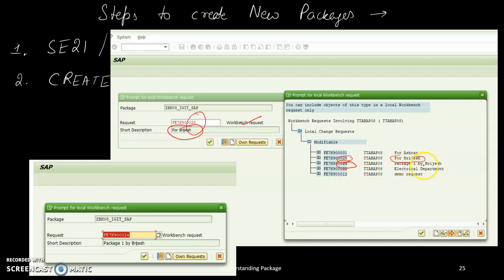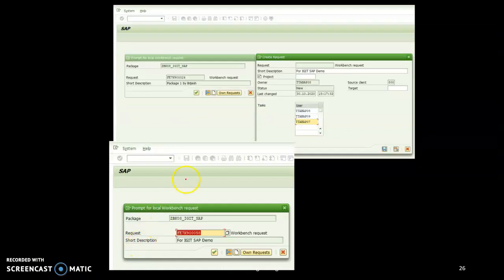Here package 1 for Brijesh. So I just double click here, and I will get 24 over here. 24 is reflected over here. Then you can click the right button. Now suppose I am not interested in 24, and I want to go for a new one. So I can click a new one here.